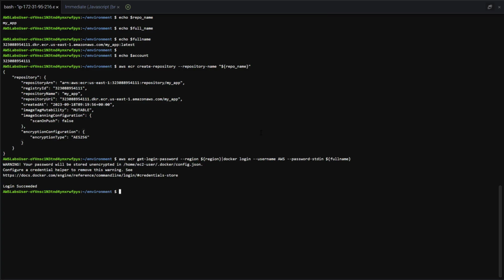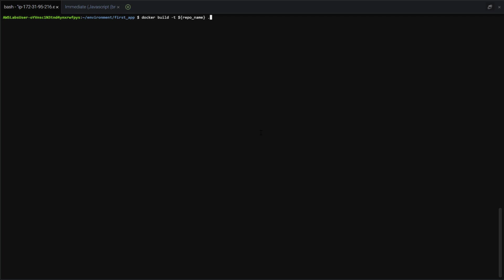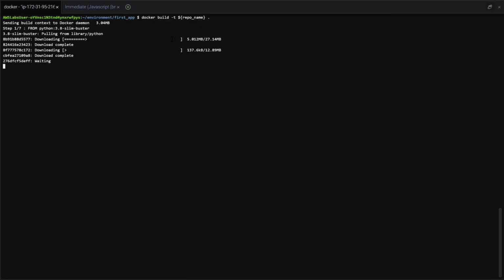And we already have cd, what is this called? My app. Let's list what is in here. First app. They want us to go to first app. They already placed it. Let's see what is in here. Yeah, they have all the files required to build a Docker image. We have the Docker file, app.py, template, static, everything is right here. So by just running docker build -t, the dot means this directory. We already have the files, so it will take those files and build a Docker image.